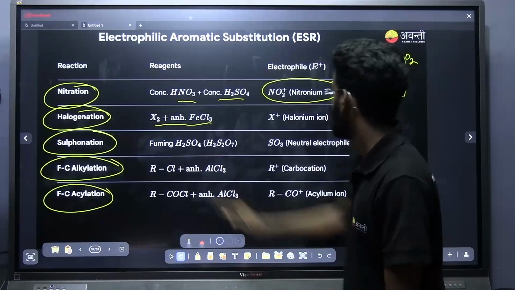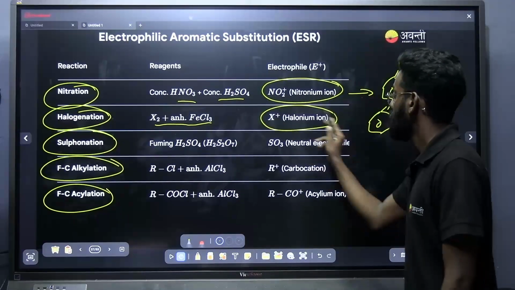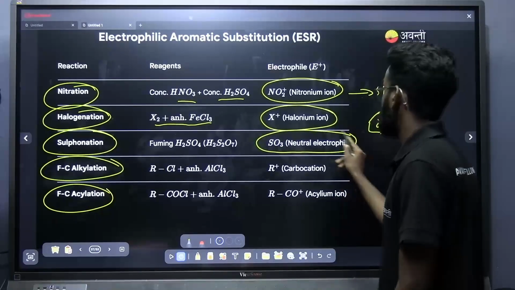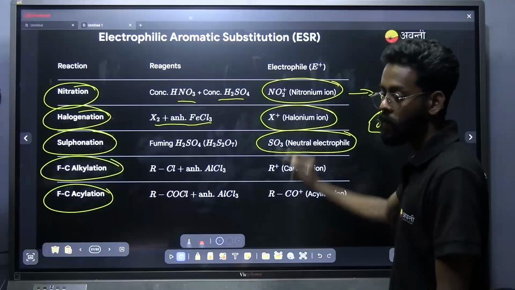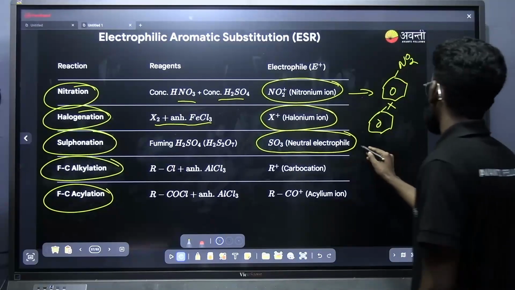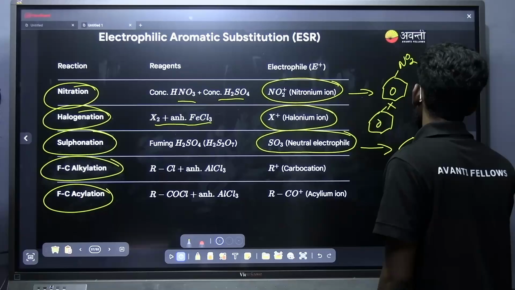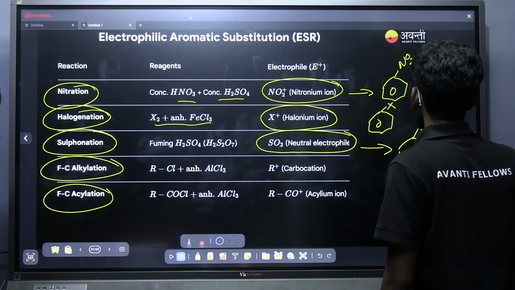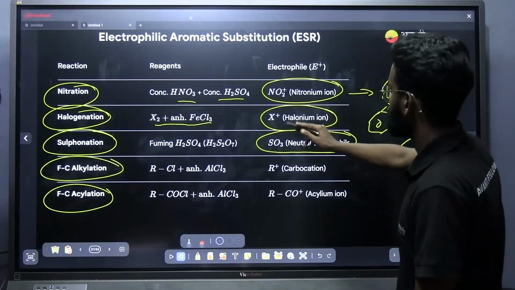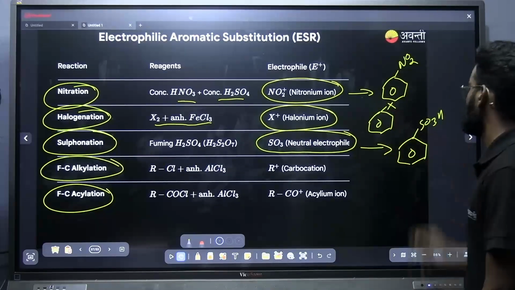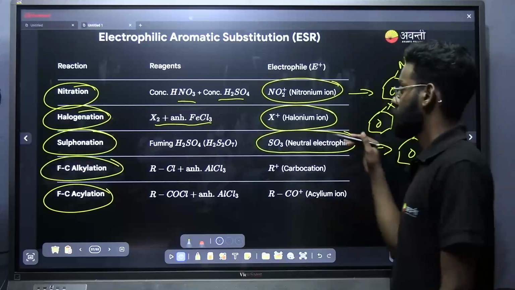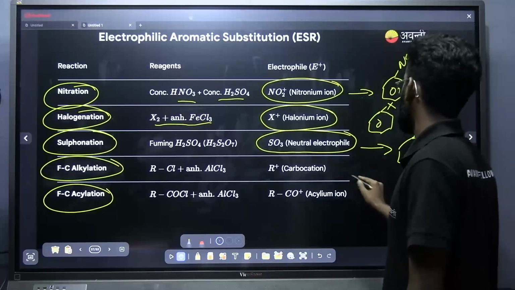Now in the case of sulfonation, you can see that the electrophile that is forming is SO3. There is no positive charge here, but still it is an electrophile because of the vacant d orbital. And the product that is obtained here, it is not just a substitution of SO3, it is SO3H. Not direct substitution of the electrophile SO3 to the benzene ring, it is SO3H only substituting here. That is the mechanism of it. You will know it through the mechanism.